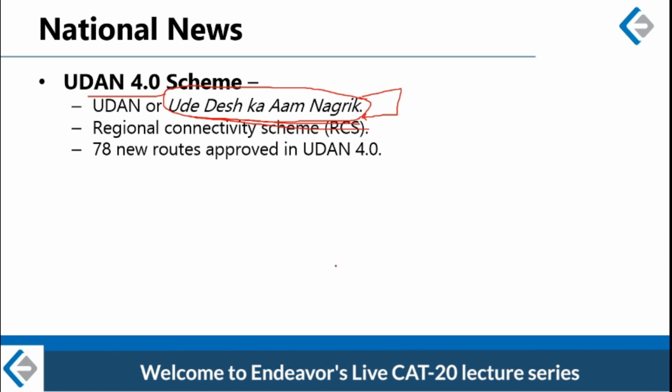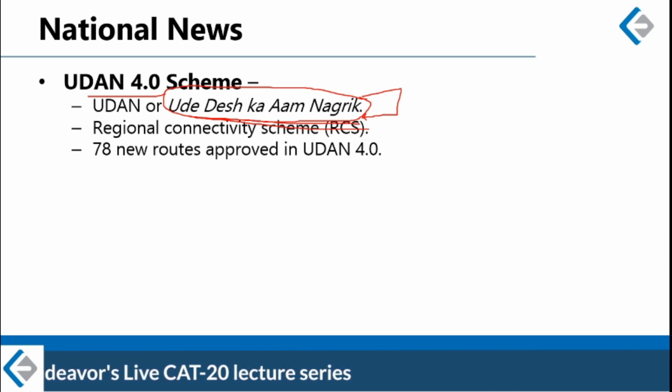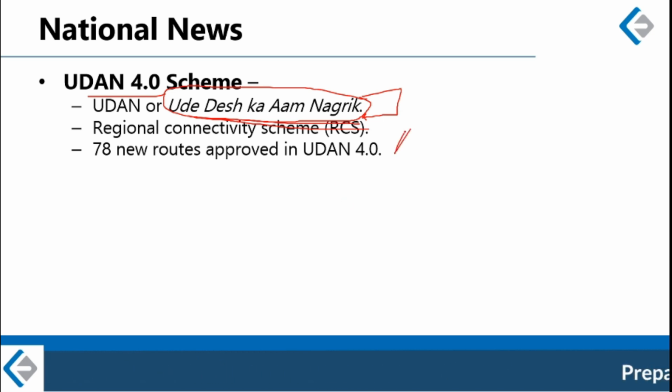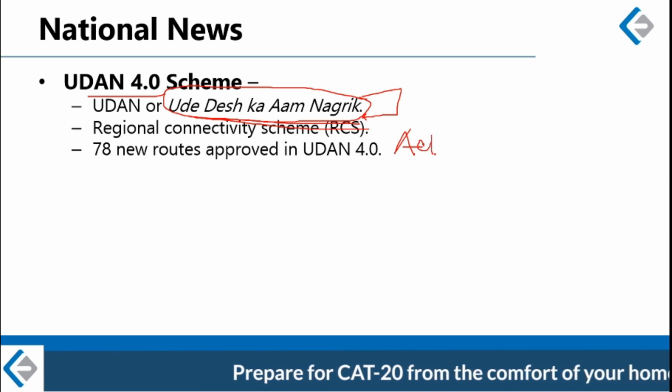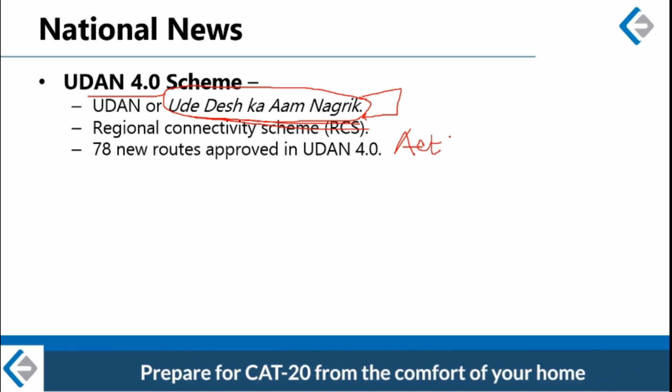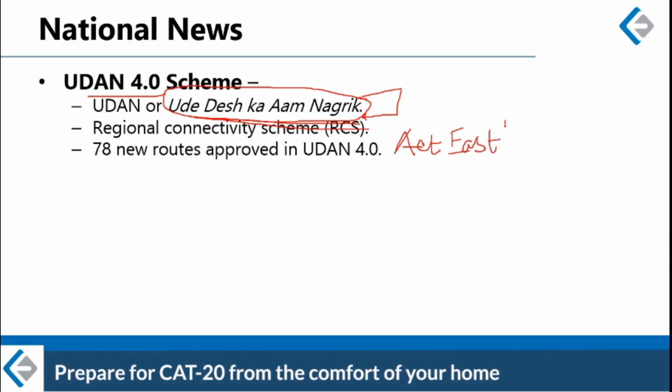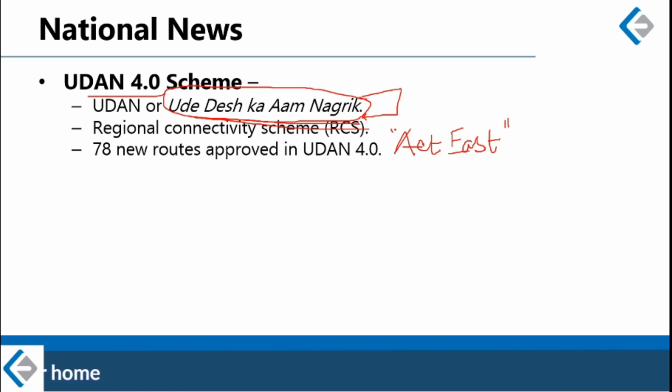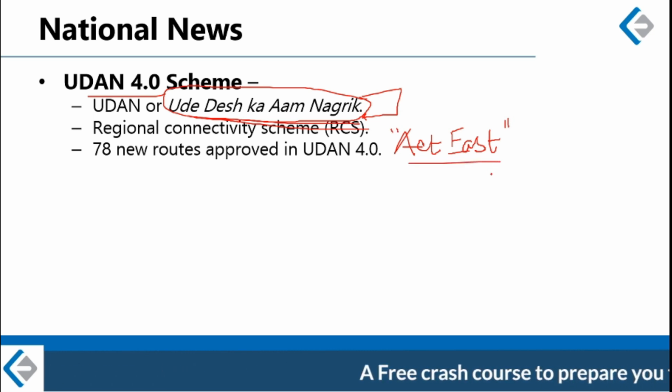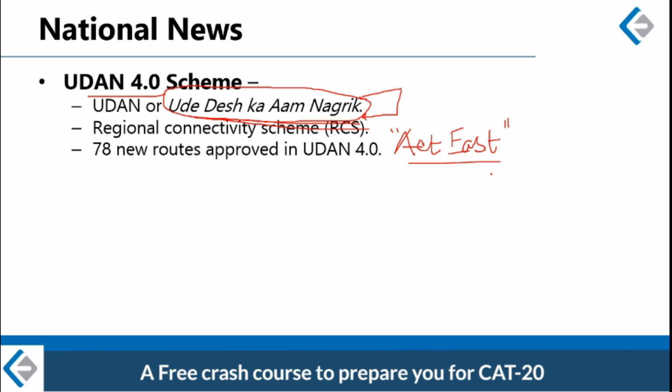So priority has been given to the Northeast region and to other Himalayan states of India. This is in line with the Act East policy of India. India has a foreign policy, or a diplomatic policy, called the Act East policy. This is a policy started by former Prime Minister of India I.K. Gujral, Indra Kumar Gujral, and strengthened by the current Prime Minister Shri Narendra Modi. So this is called the Act East policy.